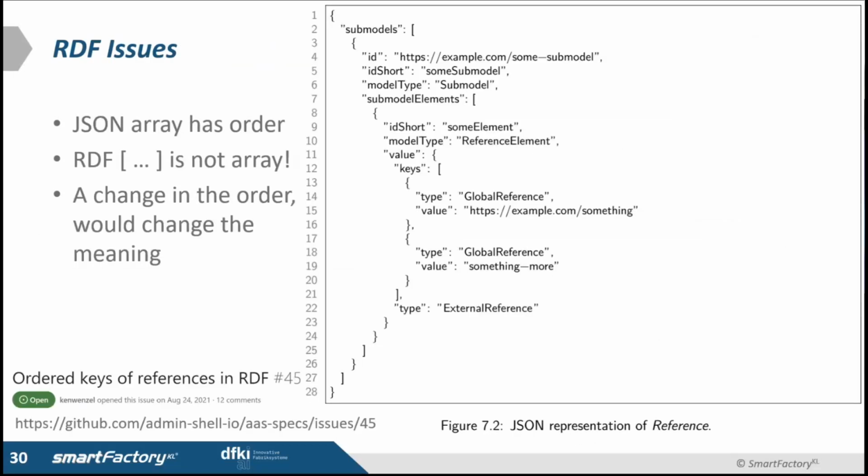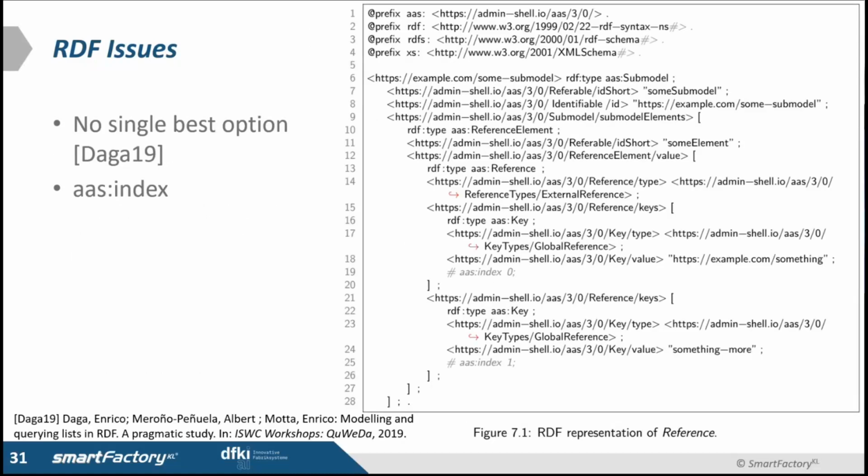There is one particular issue with the current RDF representation. It doesn't maintain the order of the elements. So in that sense, we will lose the order of the elements that are important. For example, for reference elements, the ordering is important. This is an open issue, and there is no single best solution to maintain the order of elements in RDF. But here we use an AES index as depicted here, which is also a nice approach.